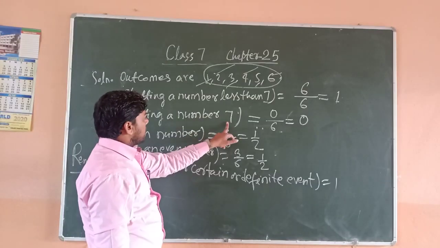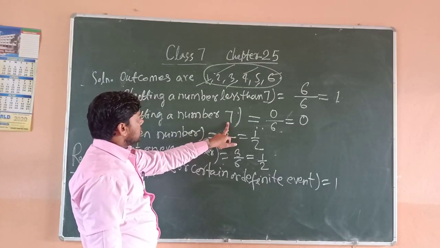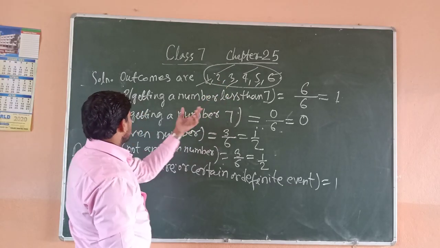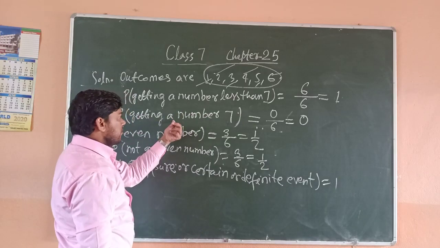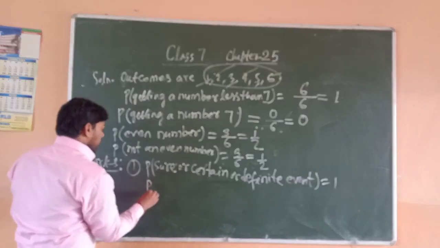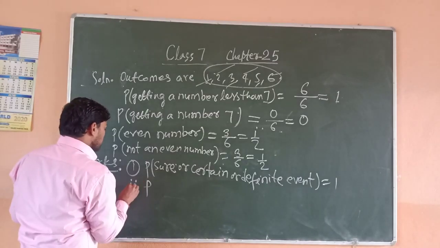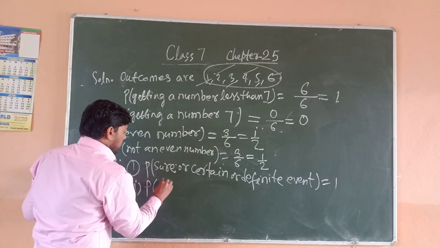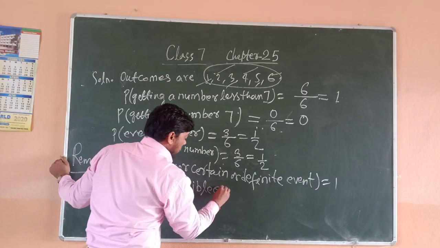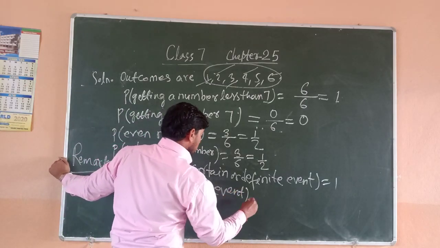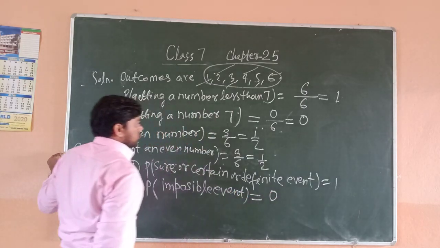Probability of getting a number 7. There is no number 7. So you can say it is an impossible event. So the probability, remark 2, of an impossible event is 0.